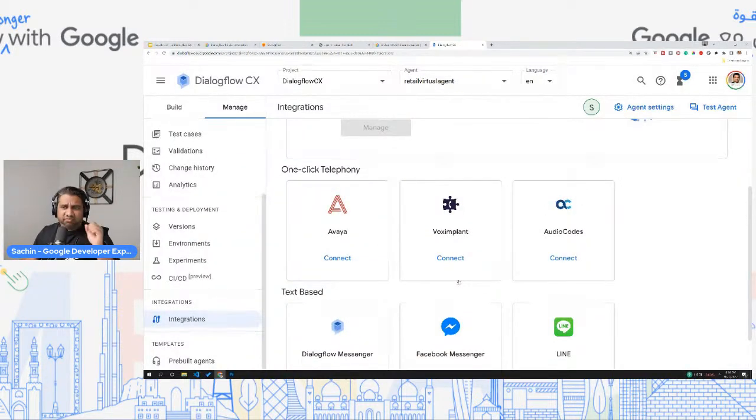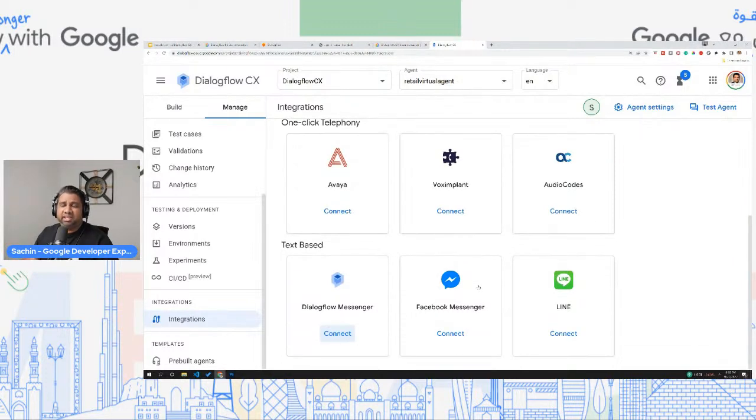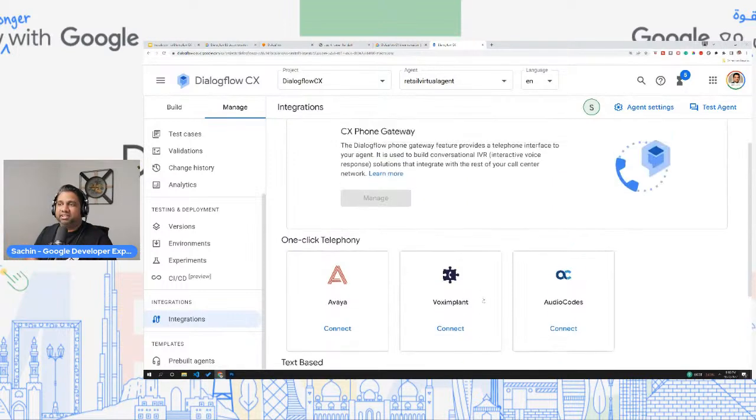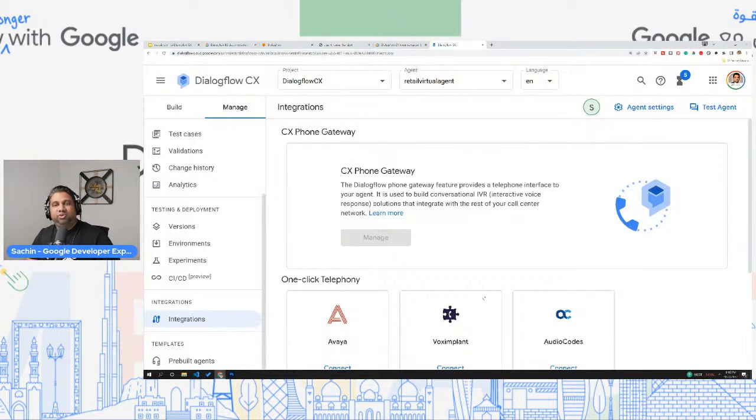If you're already using one of these telephony providers, you can connect with that and have a Dialogflow CX agent actually serve your customers. By doing this, you can accelerate and save time for your actual live agents to work on queries that are hard for the agent to do, right? In that way, you are more efficient. Your startup or your company or your business accelerates, and you get things done in a much more efficient and helpful manner.